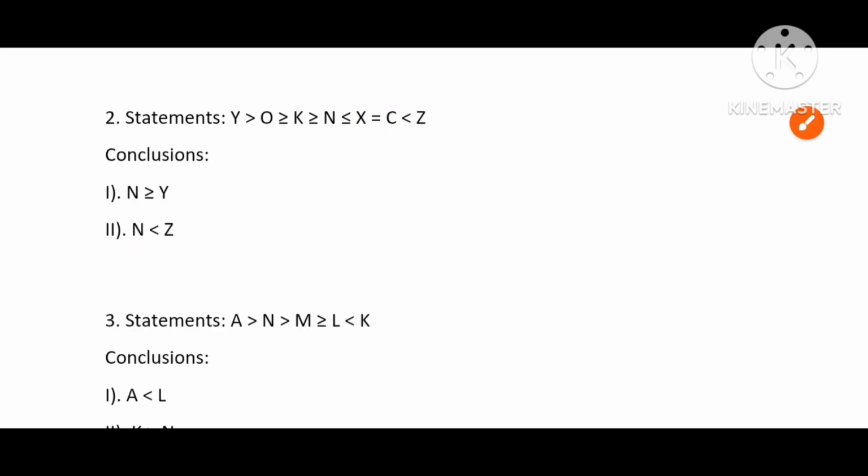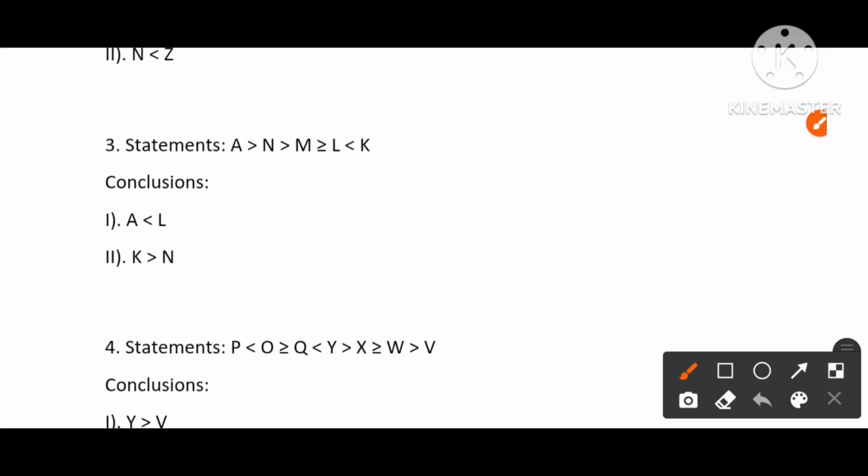Next, third question, the flow from L to A. From L there is no flow, so the first conclusion will be false. Next, second one, the flow from K to N. From K we can reach up to L but cannot flow to N. So this conclusion will be false. Both 1 and 2 are false here.